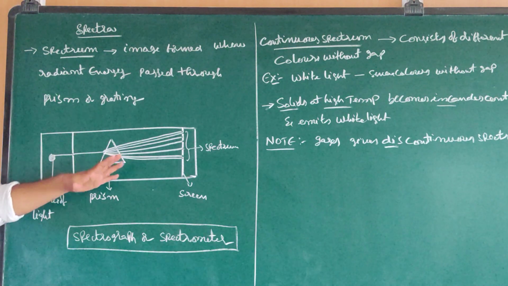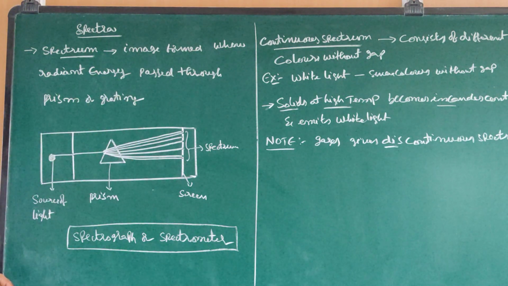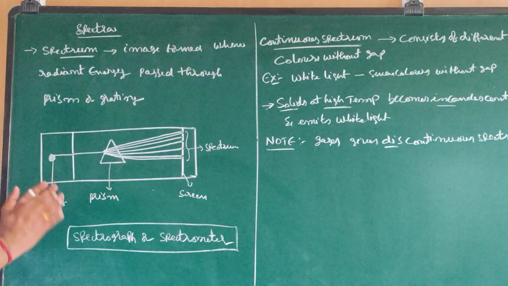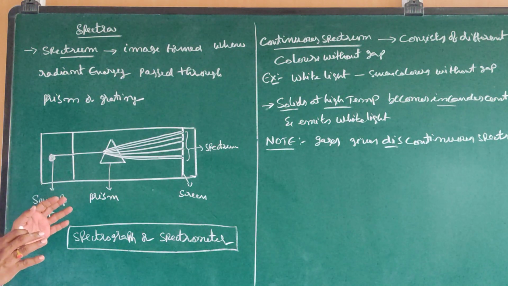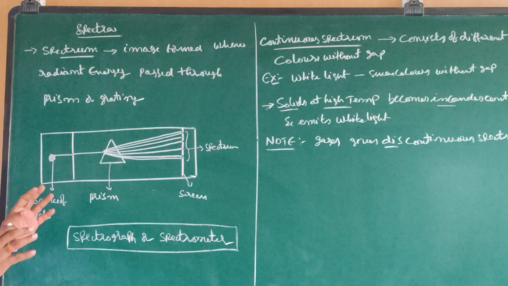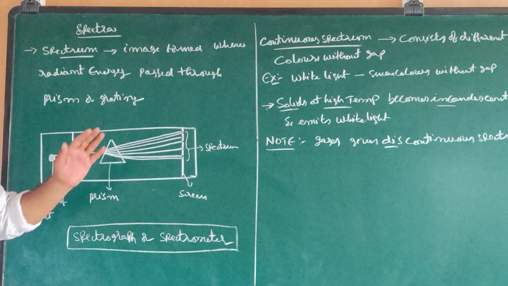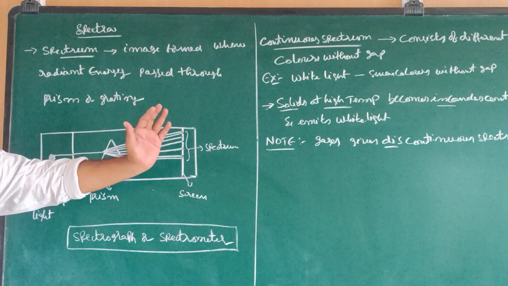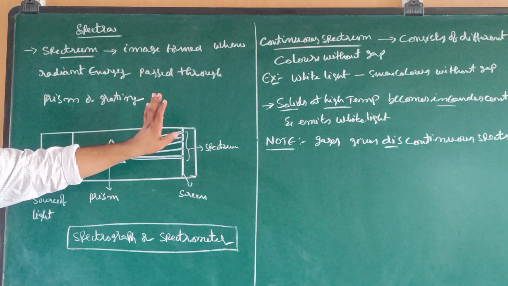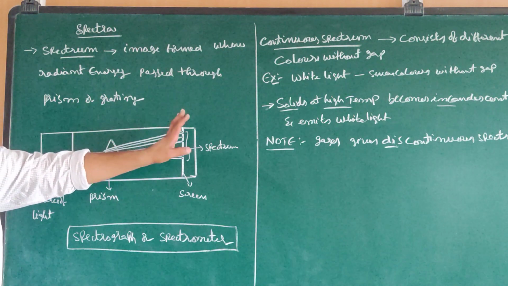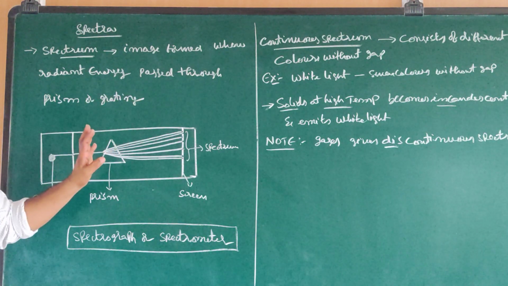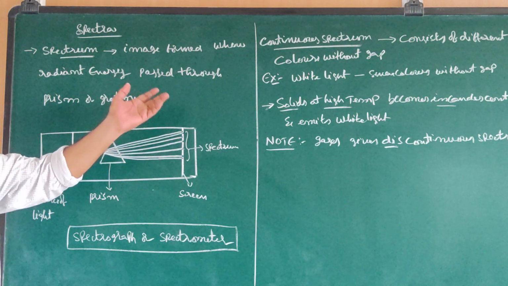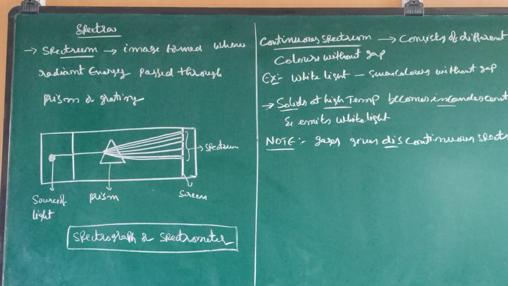Generally, solids at high temperature become incandescent and emit white light. They can produce white light at high temperature. Here, gases cannot give continuous spectrum. Please observe this point. Gases give only discontinuous spectra even after heating. Please observe the difference between solids and gases.